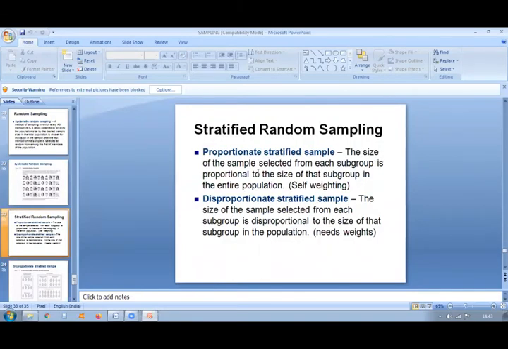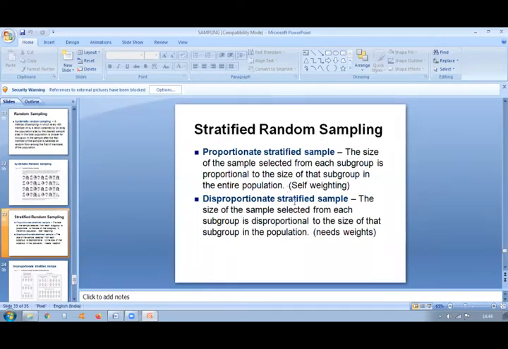The size of the sample selected from each subgroup is proportionate to the size of that subgroup in the entire population. So in the blue, we have taken some black, their number is more in that population. We have taken more from black, and from some yellow, light yellow, we have taken less from that subgroup. So proportionate to their size, we select the sample.